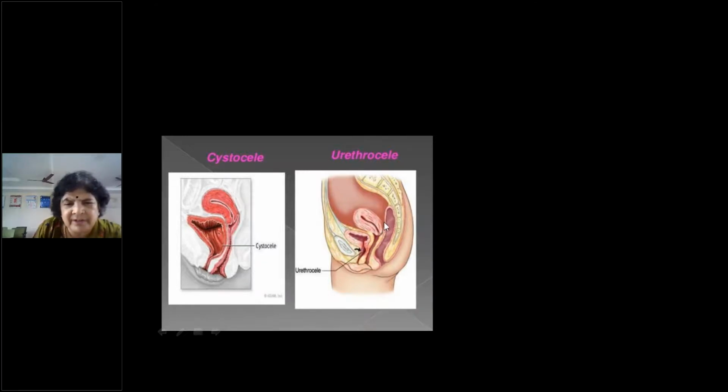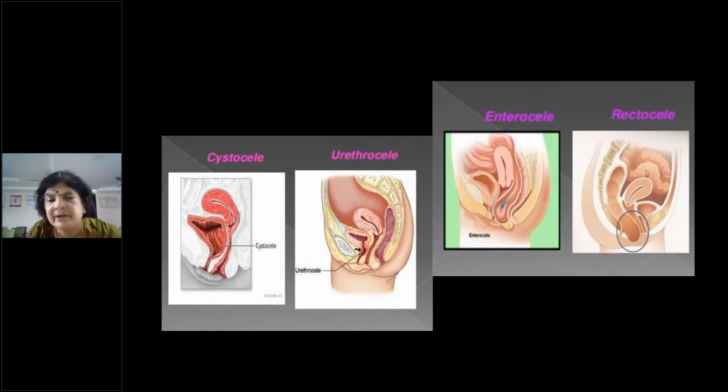So this is the uterus. This is the vagina. This is the cervix. This is the sacrum and then the rectum and anal canal. This is the bladder. Here you can see a bulge of the bladder into the anterior vaginal wall. So a bulge of the upper two thirds of the anterior vaginal wall is known as the cystocele, whereas a bulge of the lower one third of the vaginal wall is known as the urethrocele, which is uncommon because the urethra is well supported.